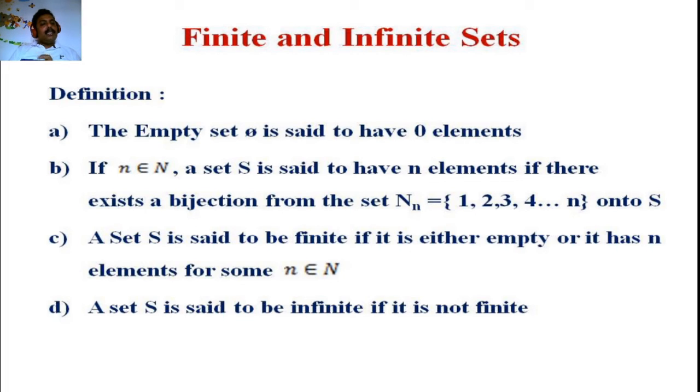A set S is said to be infinite if it is not finite. If you are not able to define the cardinality, if you are not able to define a particular n or the endpoint of the set, then we can say that it is an infinite set. It goes on continuously, mapping with respect to the natural numbers or some other real numbers. Then we can say that it is an infinite set.